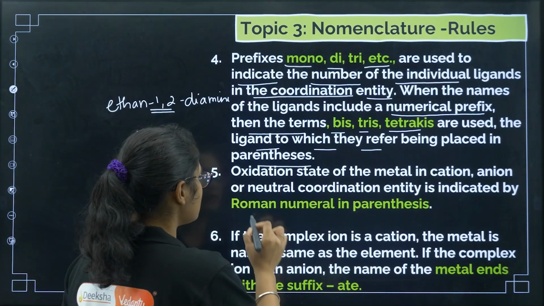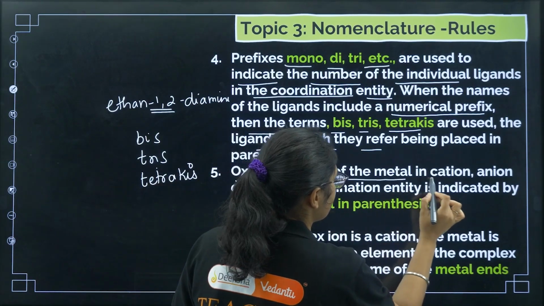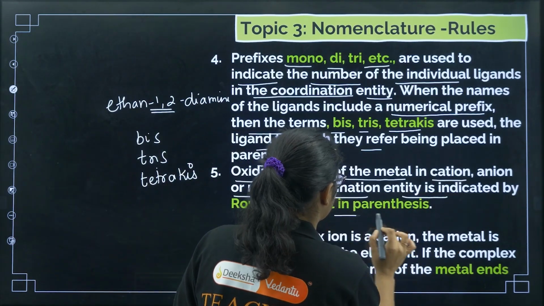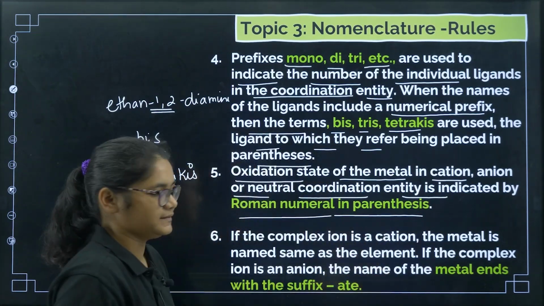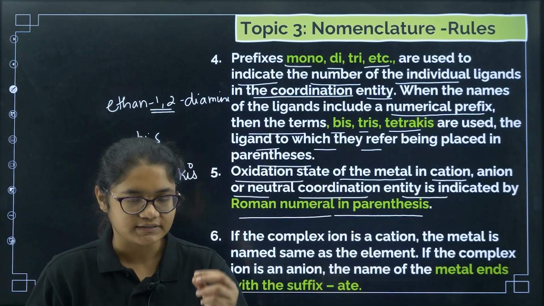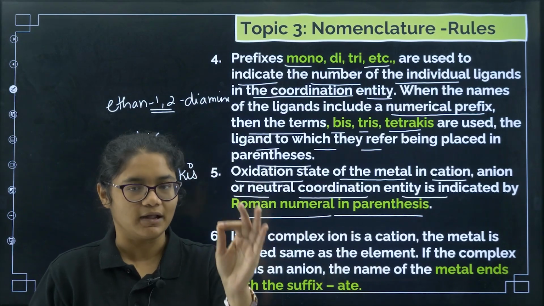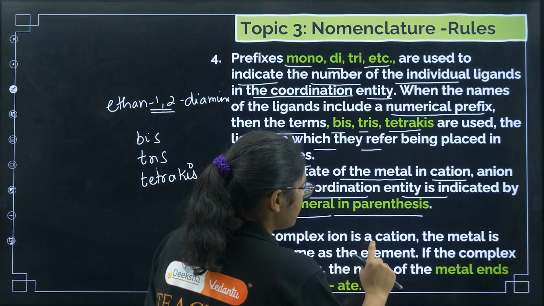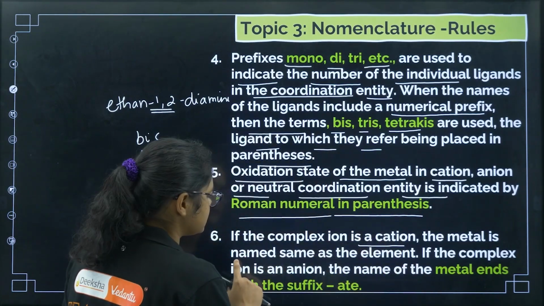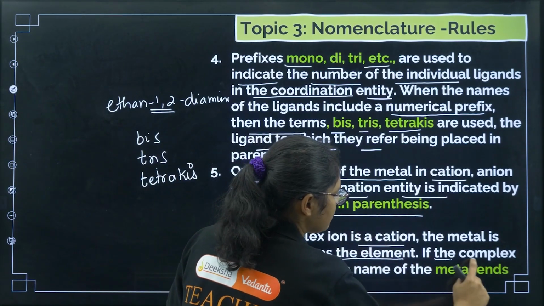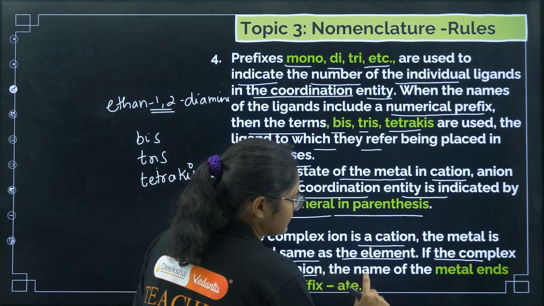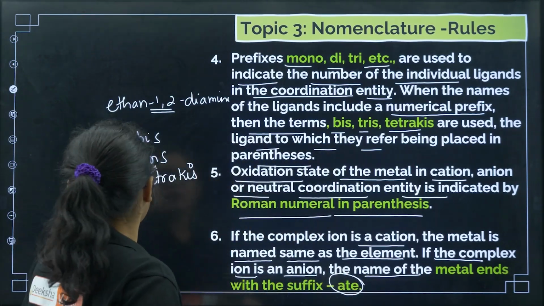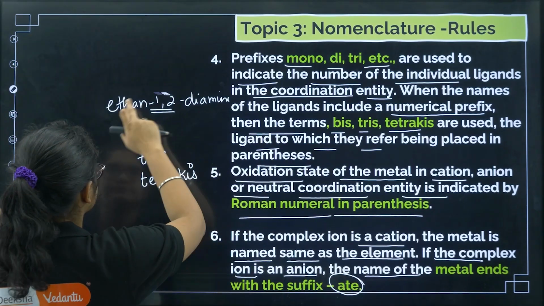Next, the oxidation state of the metal in a cation, anion or neutral coordination entity is indicated with a Roman numeral in parentheses. So the metal oxidation state has to be given in Roman numerals and it should be in brackets. Next, last one: if the complex ion is a cation, the metal is named the same as the element, but if the complex ion is an anion, the name of the metal ends with the suffix ate.